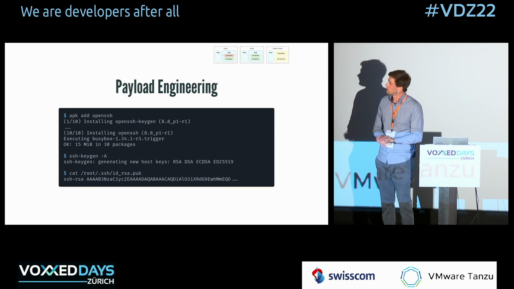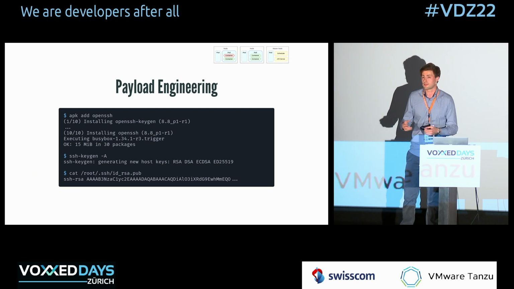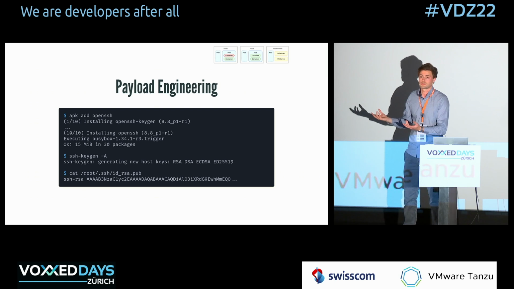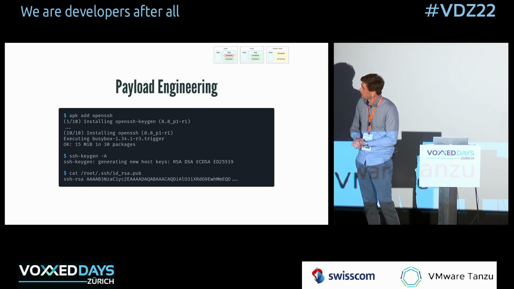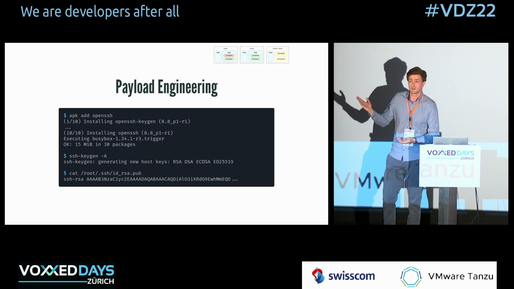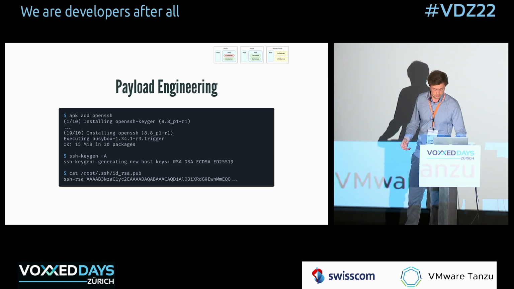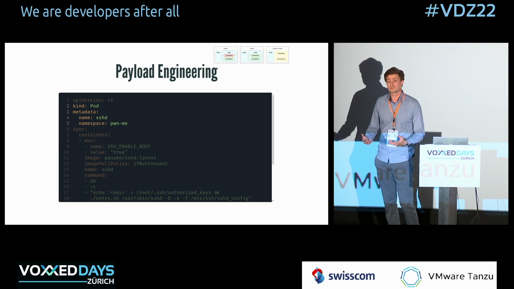One of those tools is SSH keygen, so I want to generate SSH keys so that I can register that key into that container that I'm going to connect to, and I get permission to access it, right? So I generate my keys, and then I print my RSA public key, because that's what I'm going to register as an authorized key in the container I'm going to essentially create against the Kubernetes API. So this is essentially my payload.